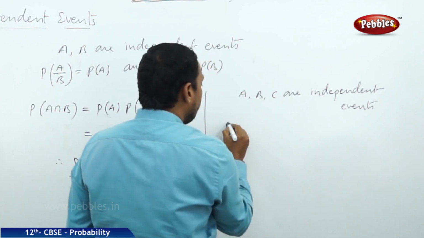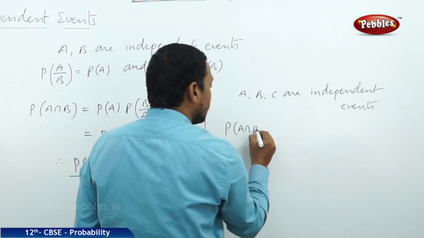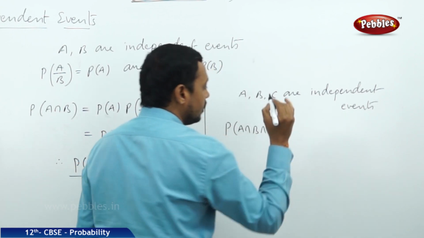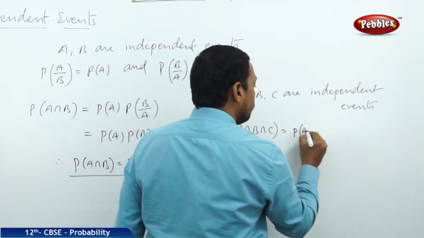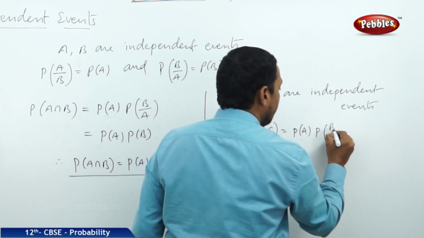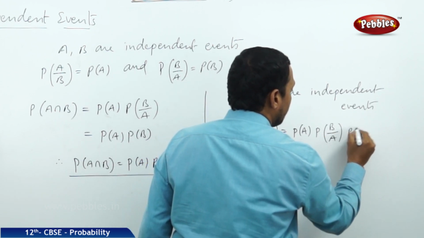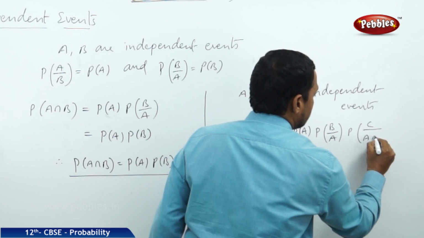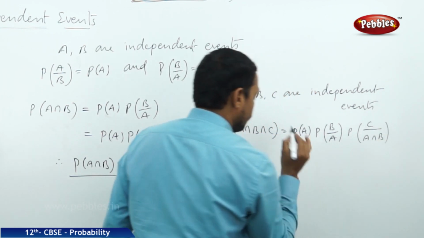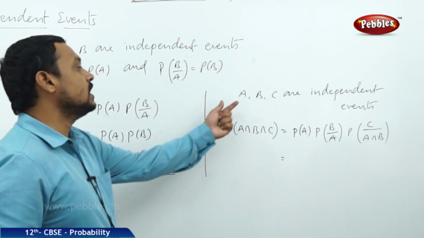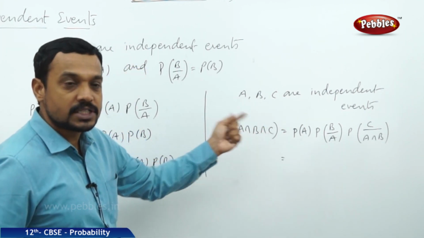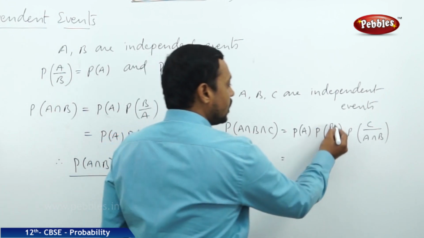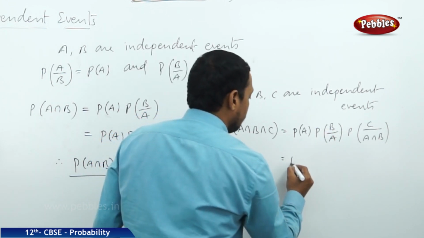Suppose we take three events, A, B, C, which are independent. Then the probability of A intersection B intersection C is already defined as P of A into P of B by A into P of C by A intersection B. Since the three events are independent, one does not depend upon the other, so there is no conditional probability.